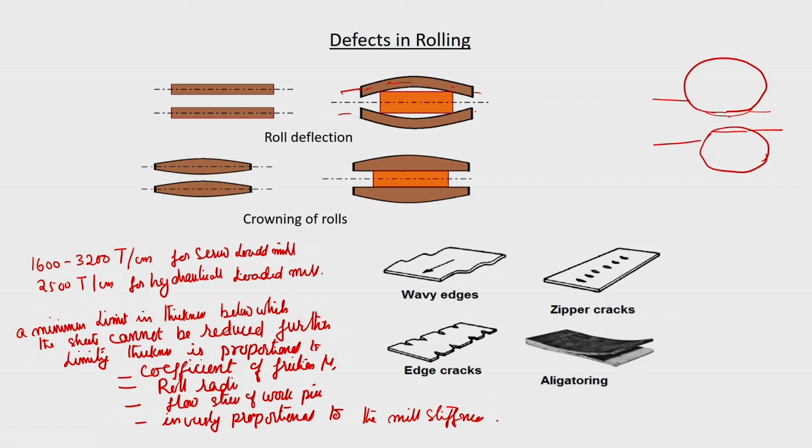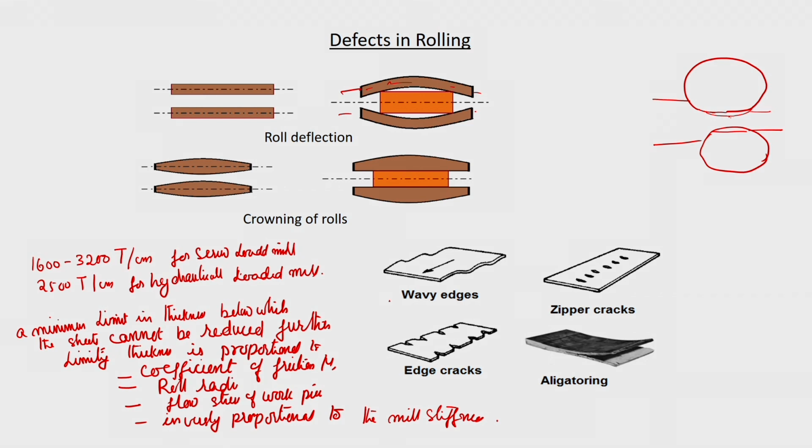Now, based on this, what are the normal defects which can occur? So, one is the waviness, the wavy edges are coming. These wavy edges happen because in this condition, the edges are going to be strained more. So, it is compressed more than at the center.